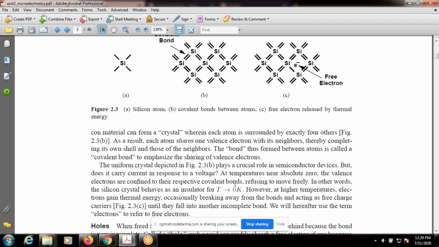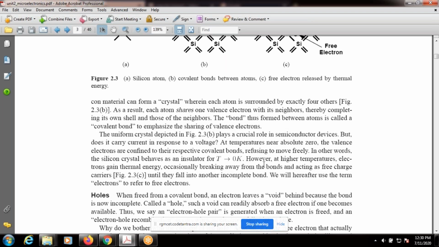So when we process the silicon material properly, we form a silicon crystal. Then observe the silicon crystal property at 0 degrees Kelvin. At 0 degrees Kelvin, all covalent bonds are formed and there is no electron moving freely. All are confined to their respective covalent bonds only, refusing to move freely.